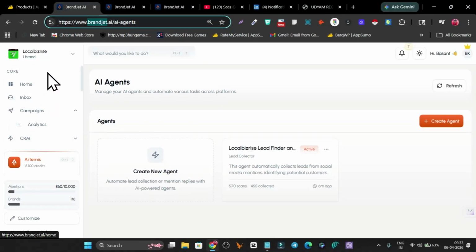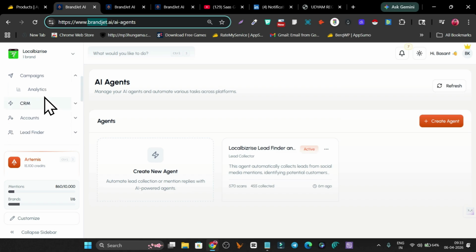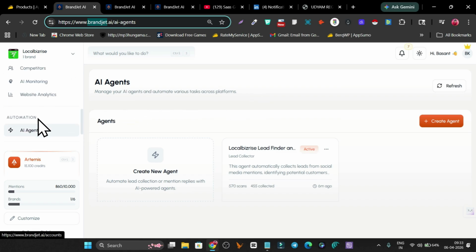If you want to build the AI agent that can scrape the people or mentions from different social media accounts, let me show you how you can do that. Once you have your account here, you have to go to the AI agent.